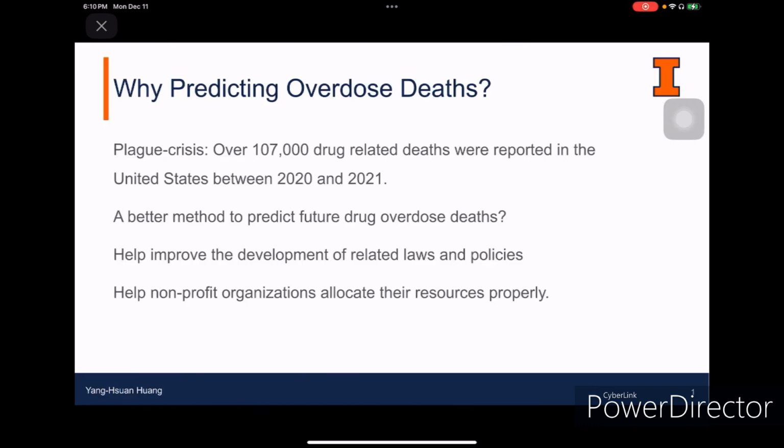Then this is the motivation for why we want to predict overdose deaths. We are trying to see if we can use a simpler model but still maintain the predicting performance.